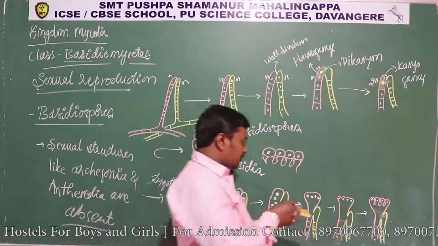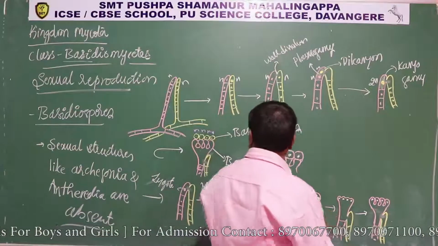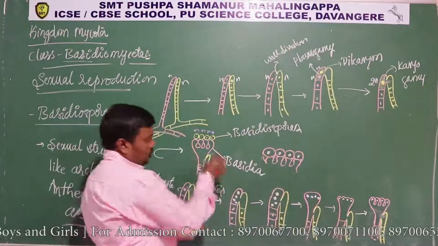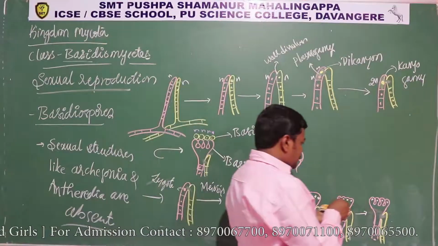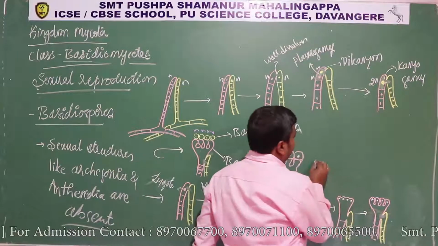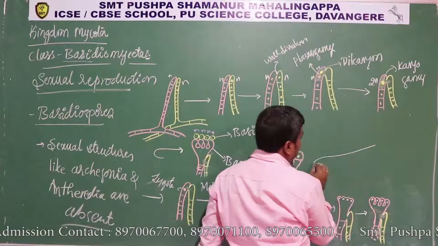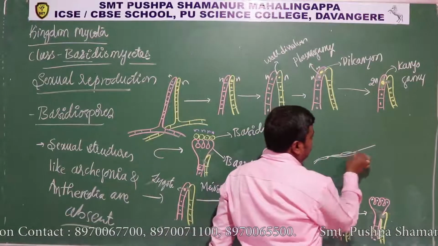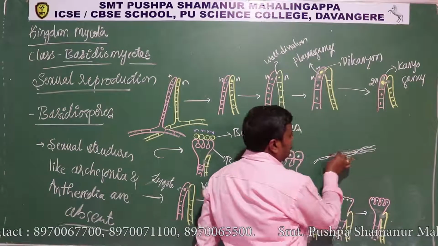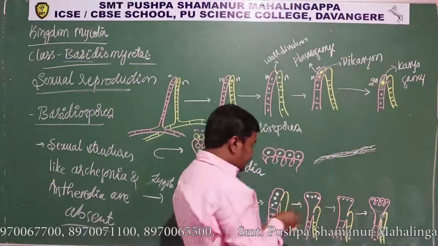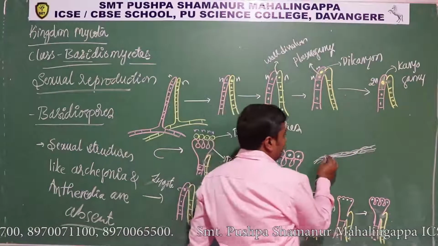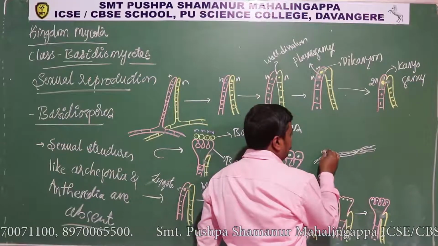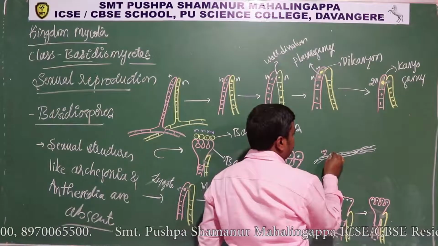So let's see how that basidiocarp is going to be produced. Okay, so this is the basidia. Just imagine there is a hypha. So there are multiple hyphae like this. On each of these hyphae, just imagine there will be a formation of basidia like this.